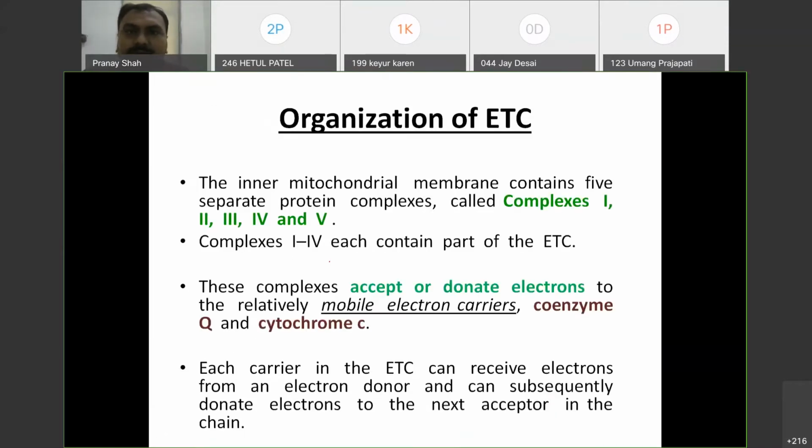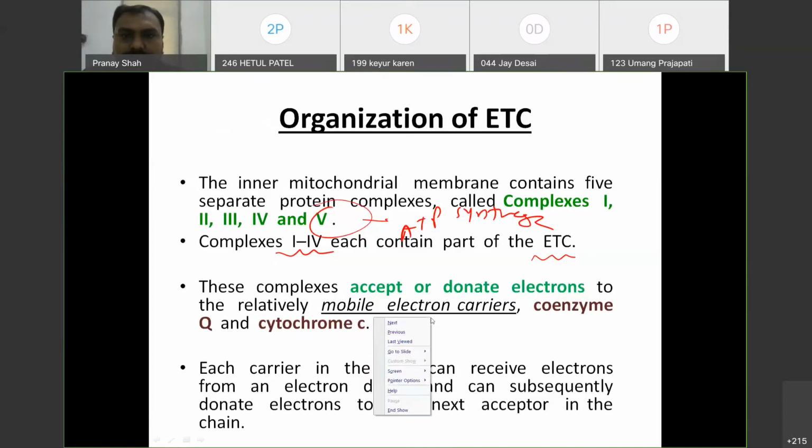Okay. So the inner mitochondrial membrane contains 5 separate complexes: 1, 2, 3, 4, and 5 is for ATP synthase. While complexes 1 to 4 are part of the electron transport chain. So there are two mobile carriers. Which are they? One is coenzyme Q, and another is cytochrome c.